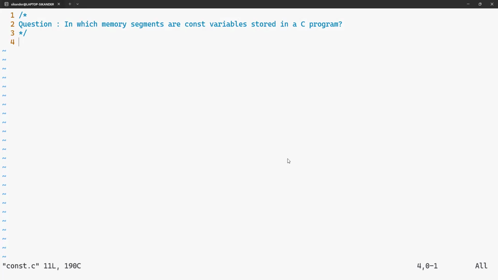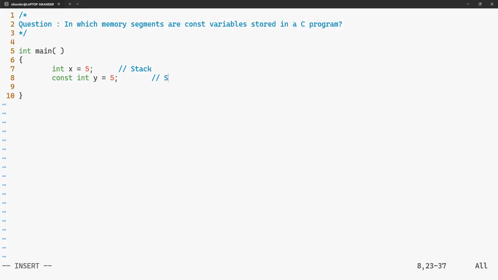I can apply const for a local object, I can apply const for a global object, and I can also apply const for a static object. We'll try to understand each of these in detail. Let's start with const applied to a local variable. Now this is a local object which is a non-const. This generally goes into stack memory. Now, if I apply const for a local variable, where will it be stored? This will be stored in the stack segment.